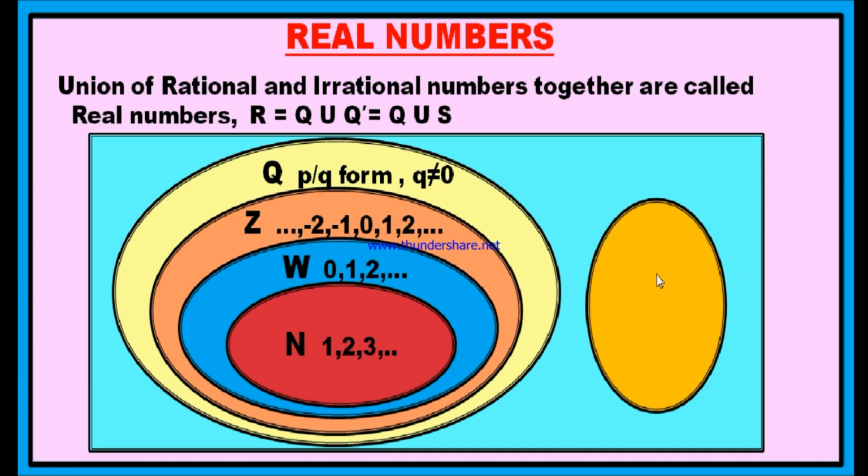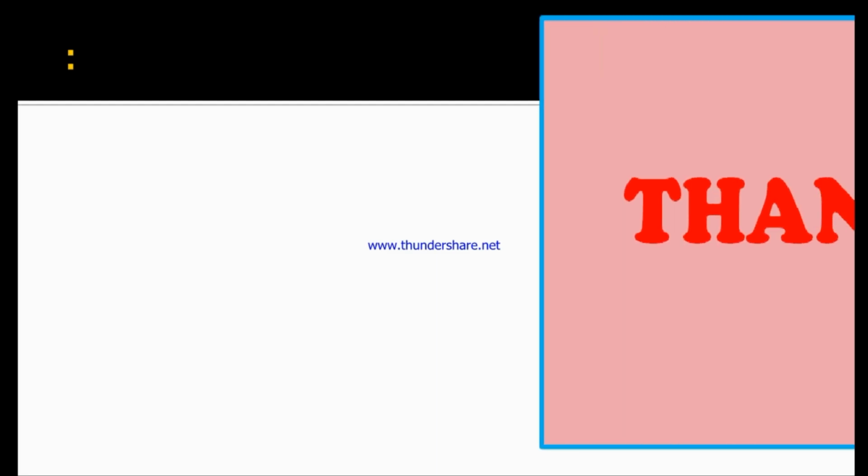The different circle represents the set of irrational numbers. Therefore, the numbers which are not rational are called irrational numbers. These irrational numbers are represented by Q dash or S. Now, if you include the set of rational numbers and the set of irrational numbers together, if you sum up all these rational and irrational numbers, you will get the set of real numbers. Thank you one and all.